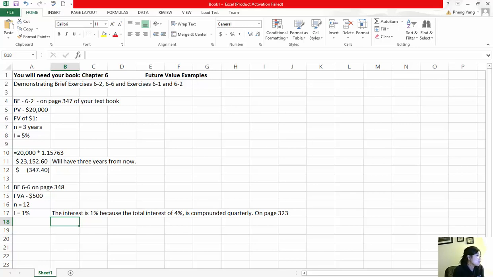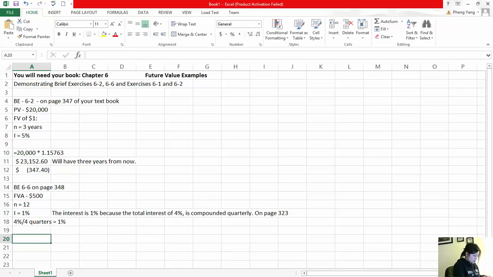If that 12% was compounded quarterly, then you would divide that 12% by 4, because there's 4 quarters in a year. So your percentage will actually be 3%. So in this case, we had 4% divided by 4 equals 1%. Okay, so that's our interest there.